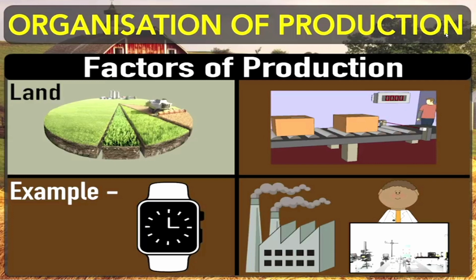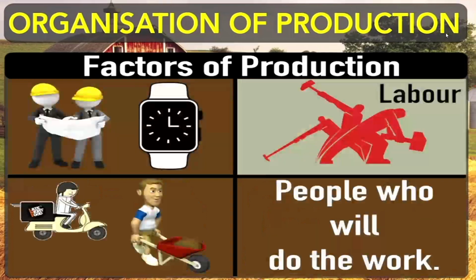We use land for making farms and fields for producing various kinds of goods, for establishing industries and factories, and for making roads for transportation so that these sectors can work properly. Now we'll move to the next one.